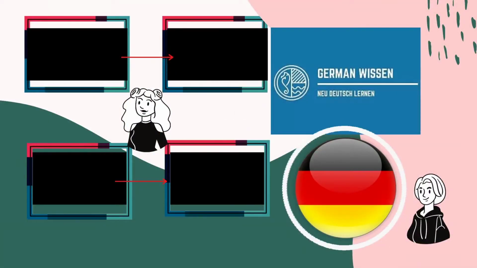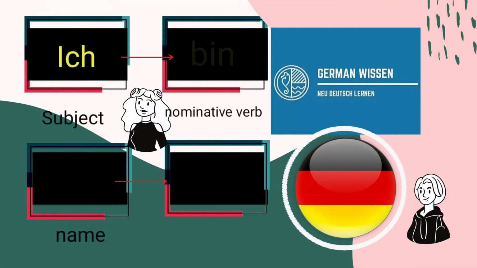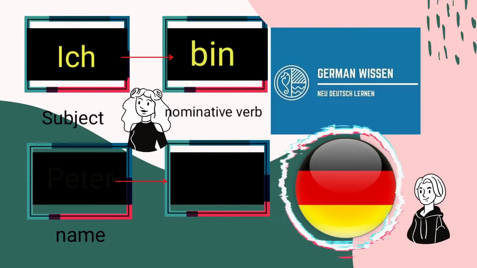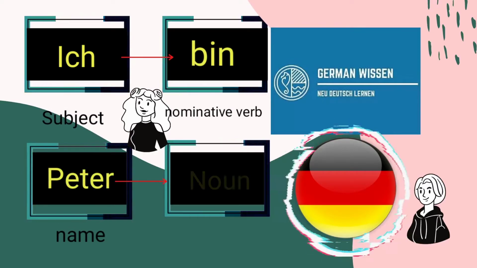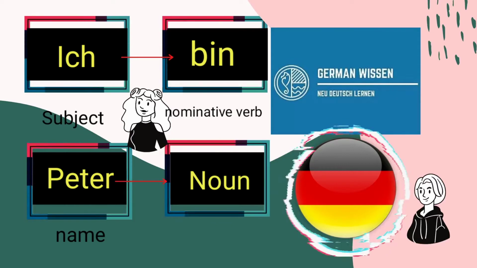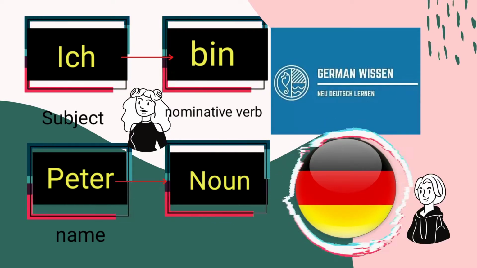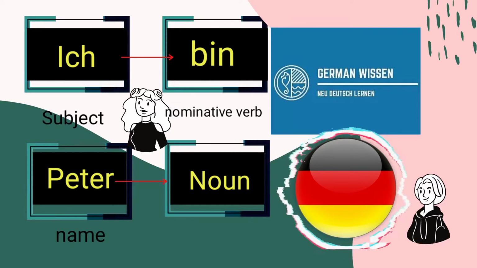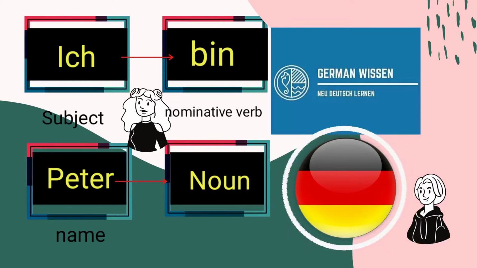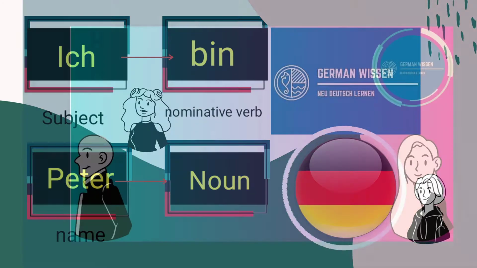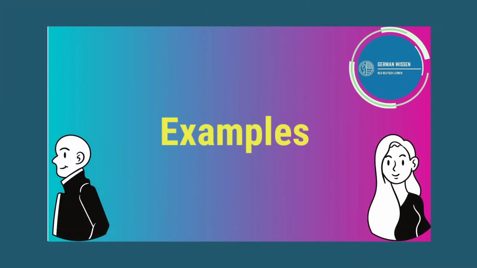As per the example, Ich is the subject, bin is the nominative verb, and Peter here is a name which comes under noun. So let's see how many more verbs we have in nominative, with the tricks of conjugating them as per the subjects. And at the end, you will be getting the examples.